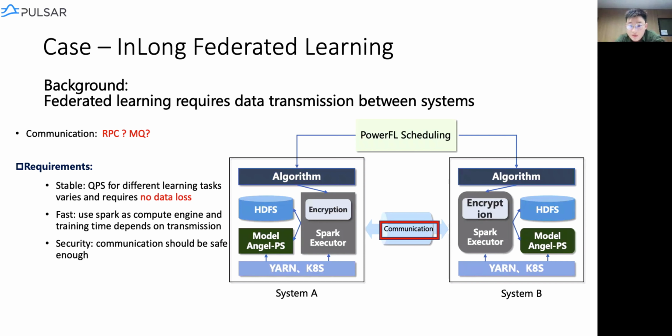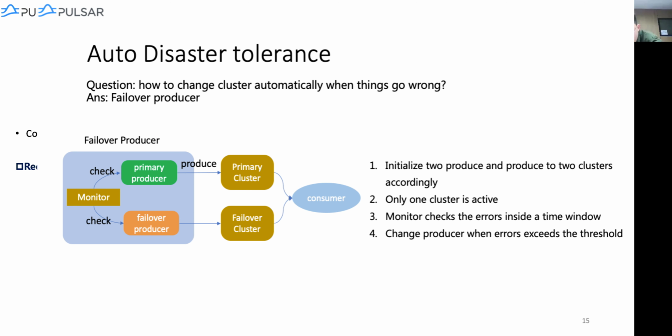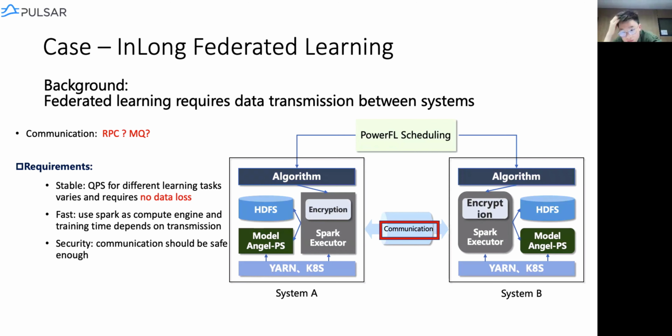We also have some requirements here. First of all, the QPS varies for different training tasks, some of them may require a lot more data when training, and there should not be data loss because we're delivering some gradients. And it should be fast because we're using Spark as the computing engine, and the training time is dependent on the transmission time. Last but not least, it should be secure because we're using data from different companies, and the data should not be attacked by third parties.